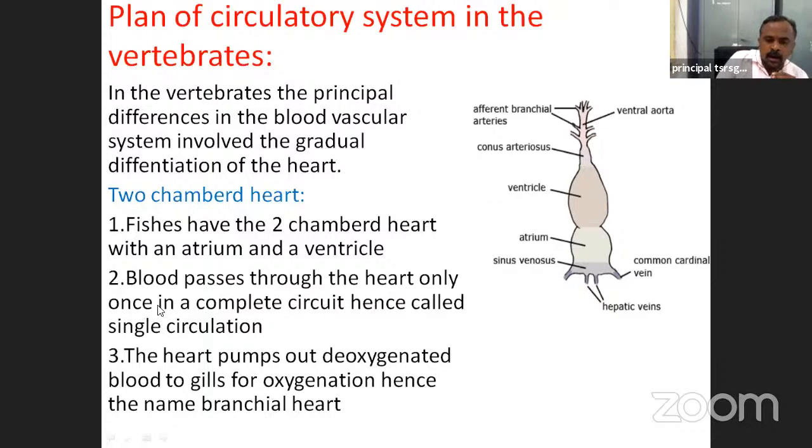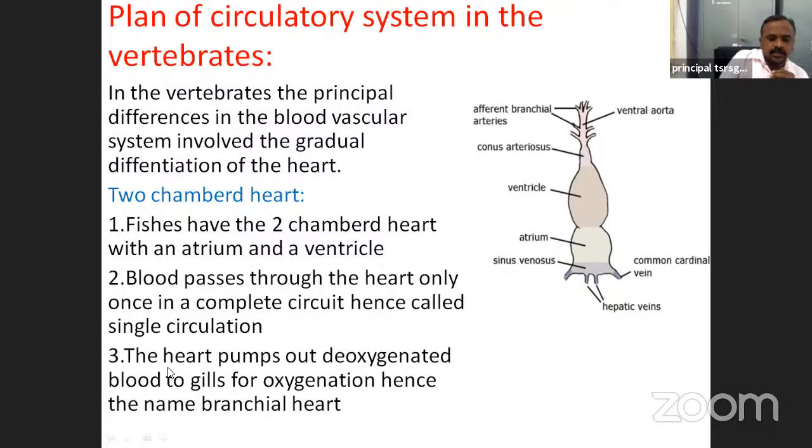The deoxygenated blood received from the different parts of the body enters into the gills. In the gills, deoxygenated blood is converted into oxygenated blood. From the gills, the blood is distributed all over the body, because of this it is called the single circulation.